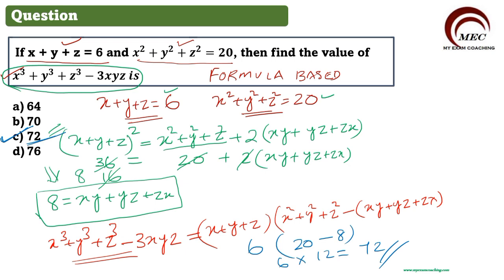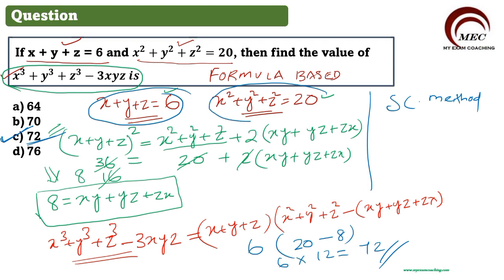Now let me tell you the shortcut method. Don't write this step. Don't write what is given in the question. Remember this formula and find this out directly. So this is your first step. And then we know the second formula, which is what is to be found out.